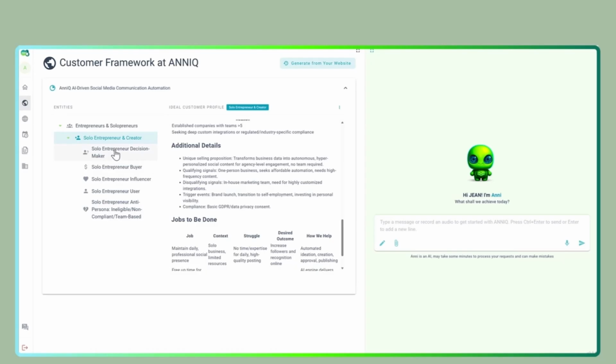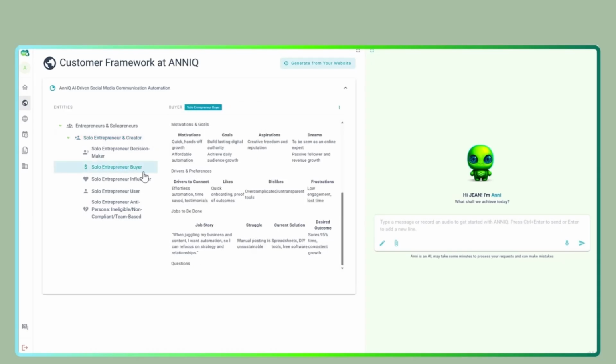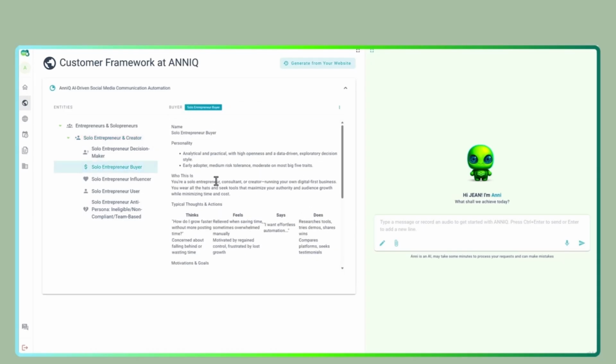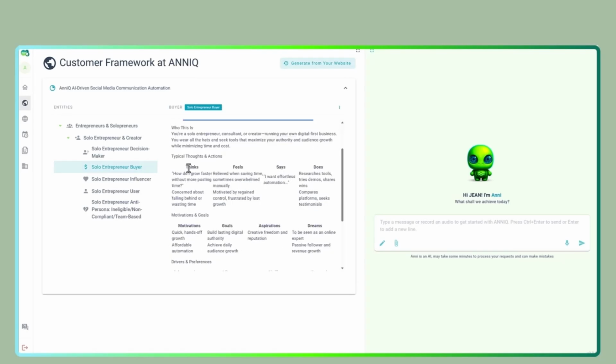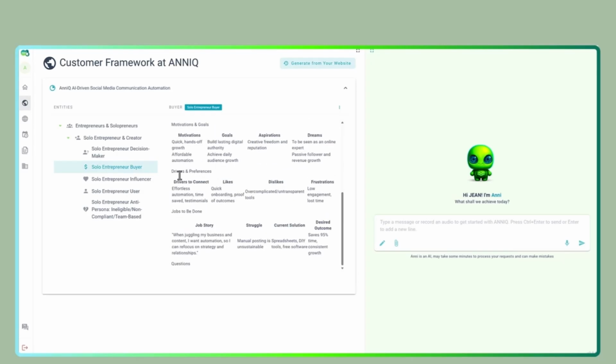And I also have here the different personas that Any creates for me. And we have different icons here. Those icons help you to understand who are these persons. So for example, if I click here, the solopreneur buyer, I get in the specific buyer persona for this case. This is the solopreneur. I have, again, this is a buyer persona. I get information about the personality, the typical thoughts and actions. I have information here to validate if they are that kind of persona, motivators, goals, drivers to connect, many information that I can use and Any use and my company can use to create better engagement, a strong engagement with my audience.